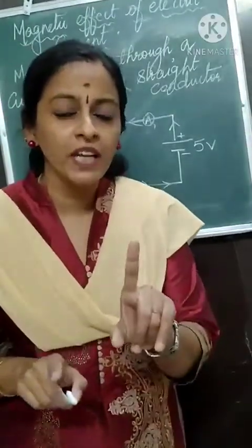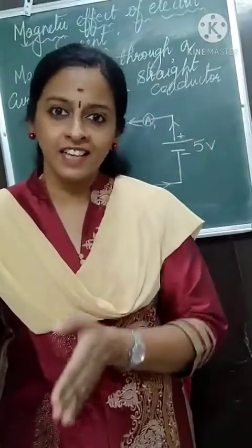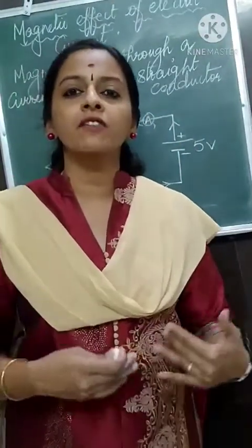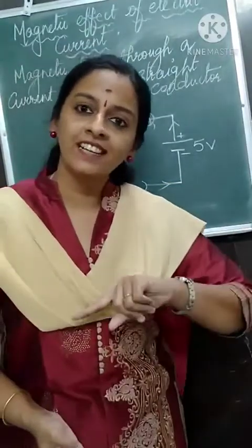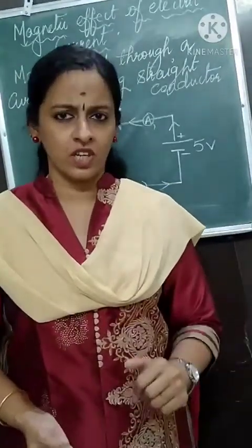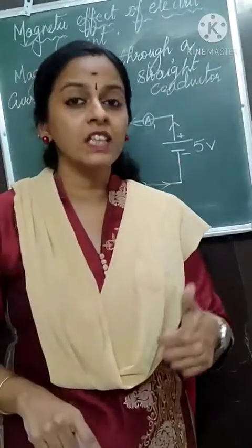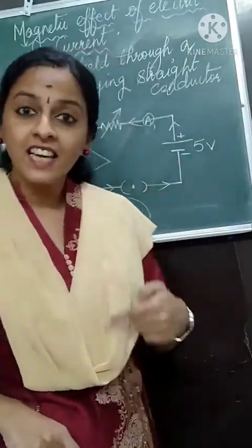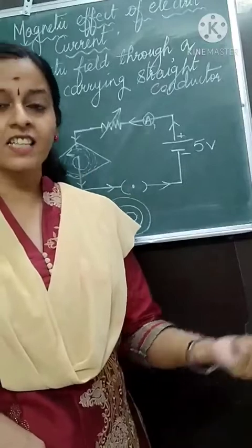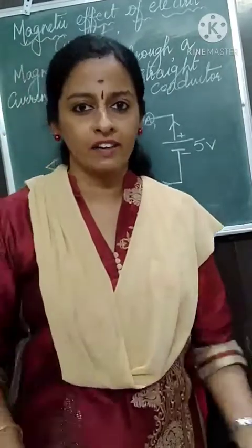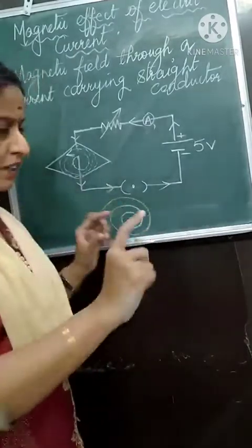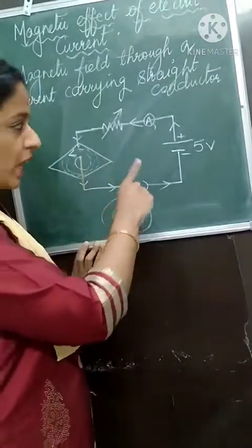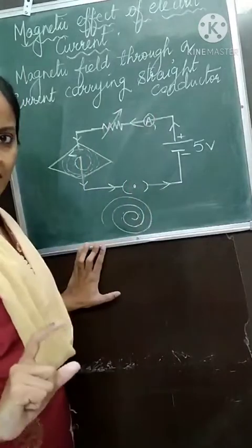What is the first property? As the electric current increases, the magnetic field also increases. Electric current and magnetic field are directly proportional to each other. Things you learned: as the electric current increases, the magnetic field also increases. Now, every time for the iron filings to behave this way, it should be connected in this circuit.